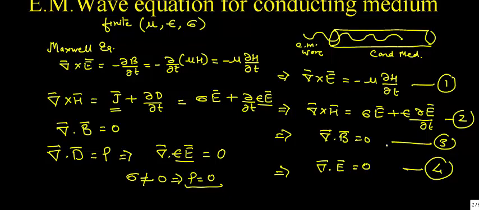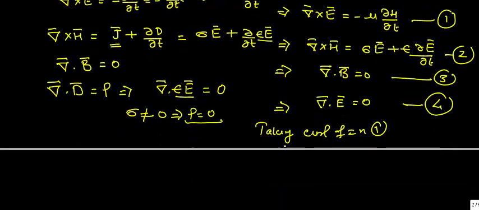Now we will start from these 4 equations. Taking the curl of equation 1, we get del cross del cross E equals del cross of minus mu curly H upon curly t.